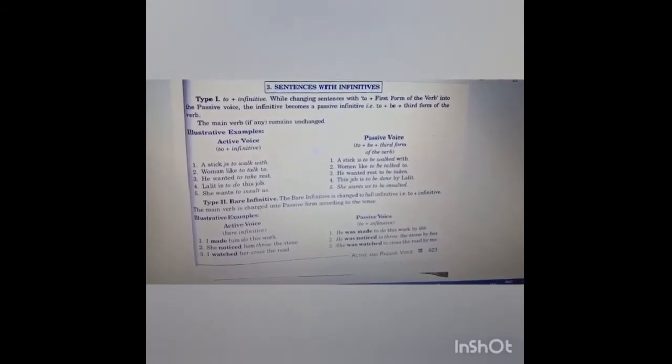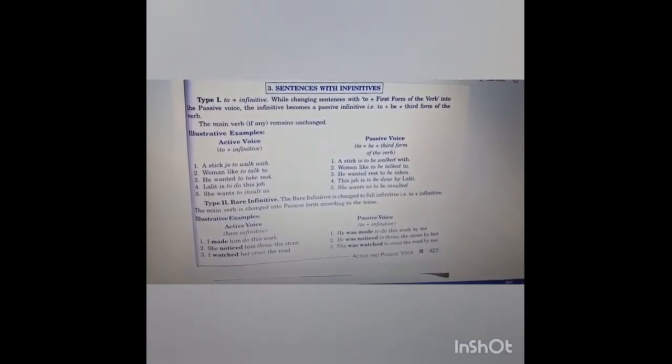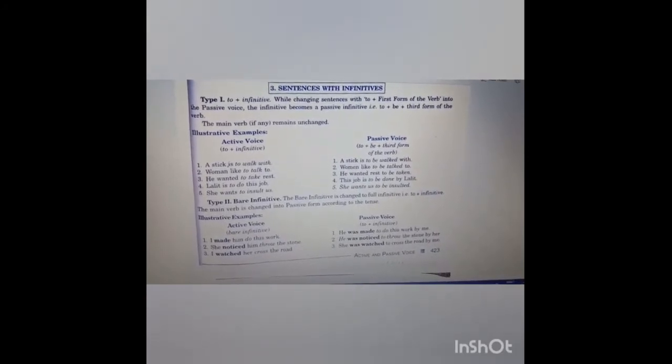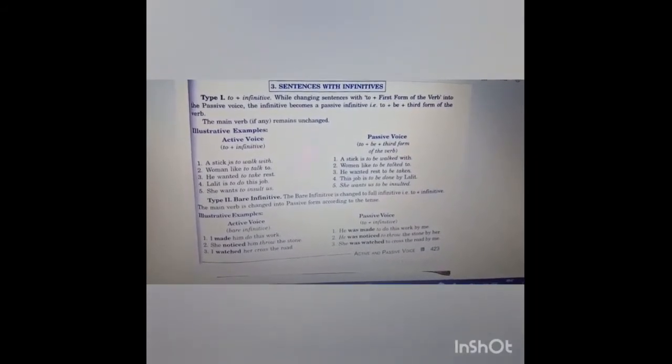Now comes the illustrative example. For active voice, to plus infinitive, to convert into passive voice, it will be to plus be plus third form of the verb. A stick is to walk with. A stick is to be walked with. Here, same to, then we'll add be, walked, third form of the verb. A stick is to be walked with. All other things remain the same. Women like to talk to. Women like to be talked to. He wanted to take rest. He wanted rest to be taken.